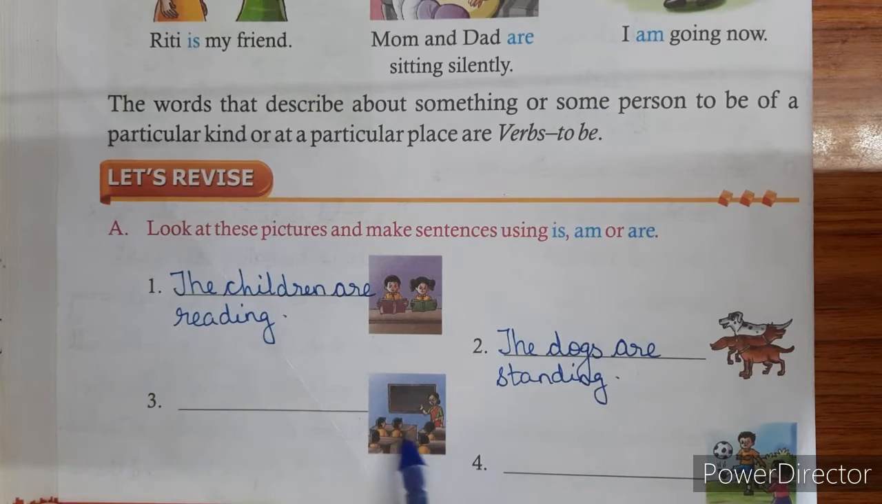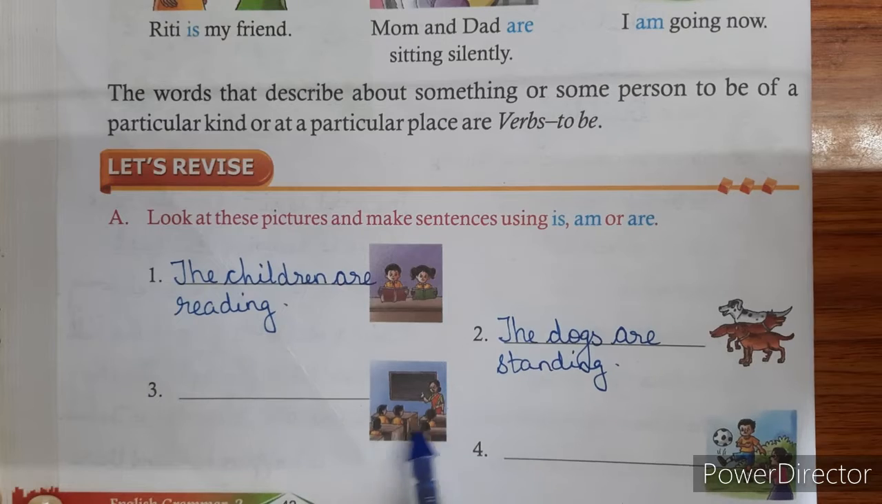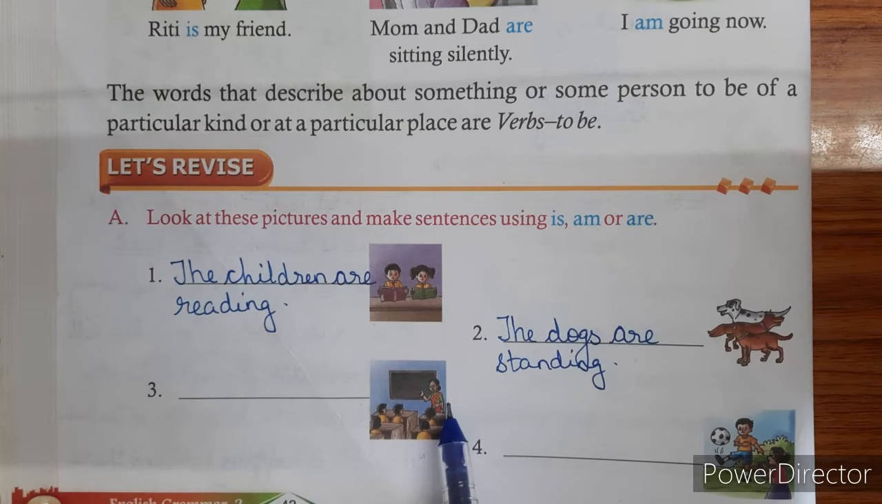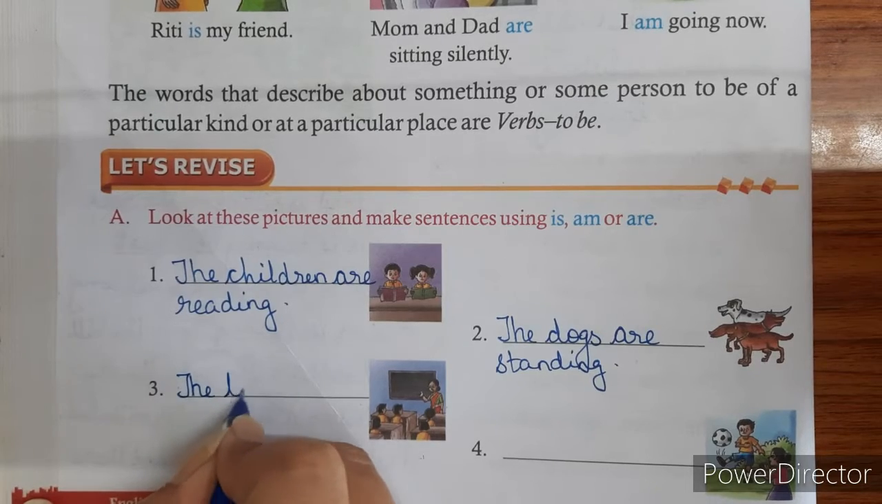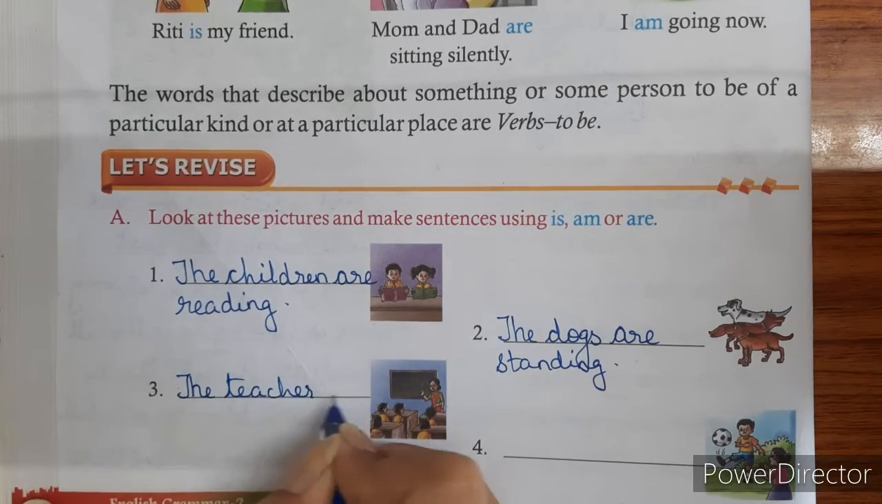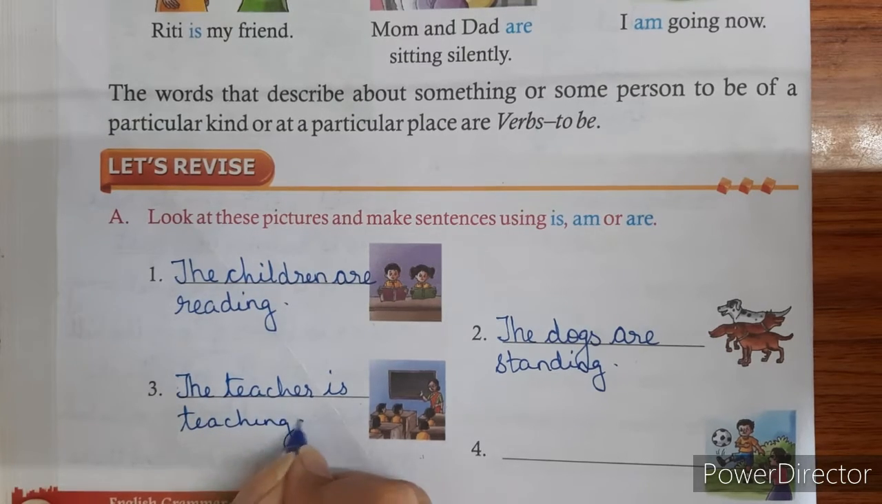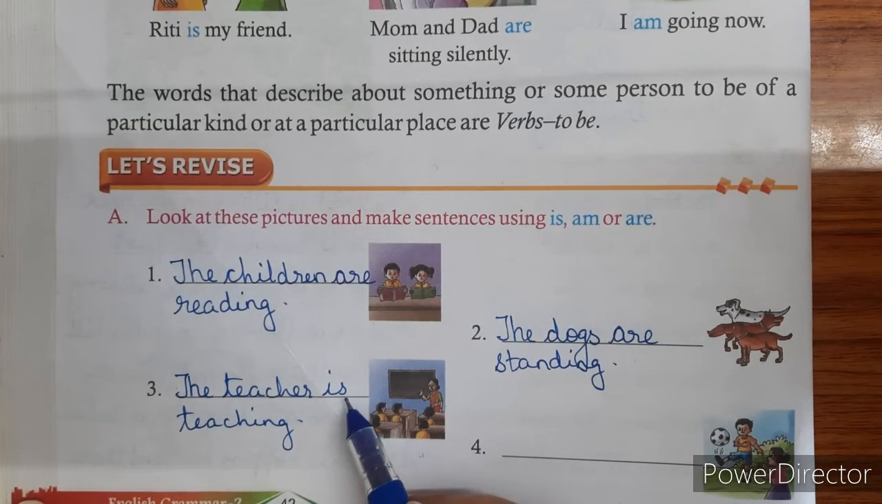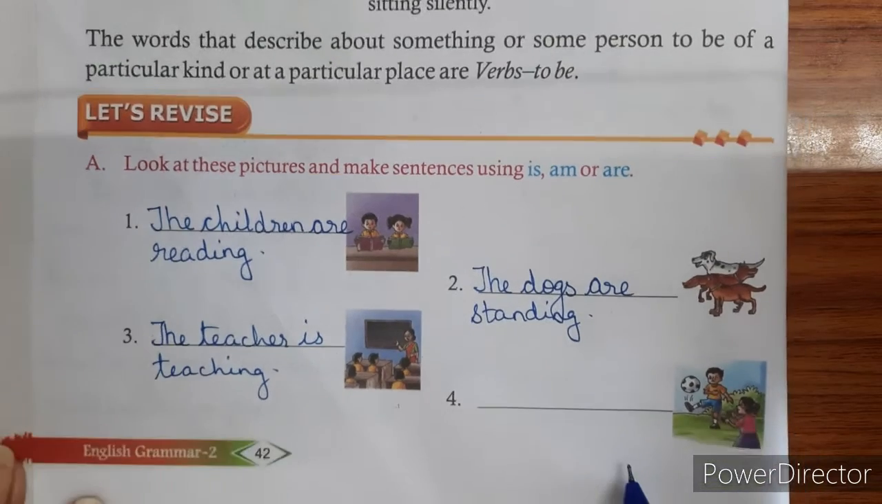Sentence number 3, you can see there is a picture of a class where the teacher is teaching students. How many teachers are there, students? Only one teacher is there. But students are many. So now when we write here, we will write the teacher is teaching. We have used the verb to be is because there is only one teacher in the class. It's a singular noun.